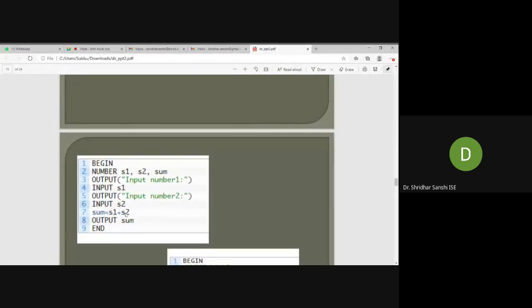So sum equal to S1 plus S2 and output sum, and we will end the program. So this is how you need to write pseudocode. Okay, so this is another example.